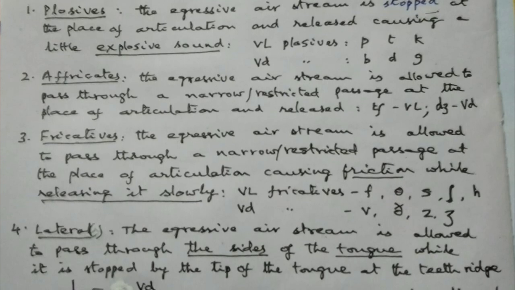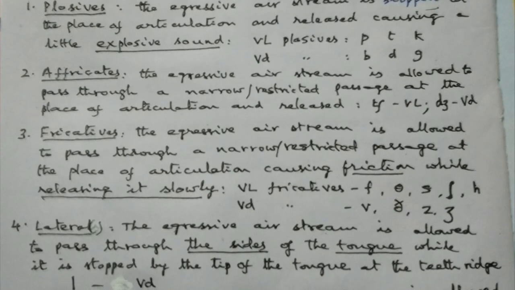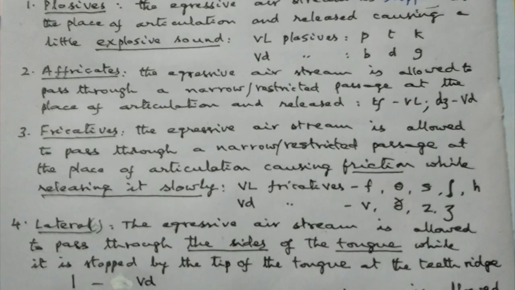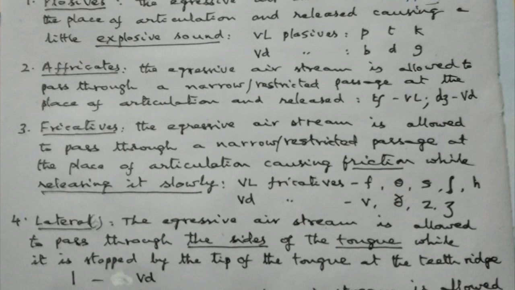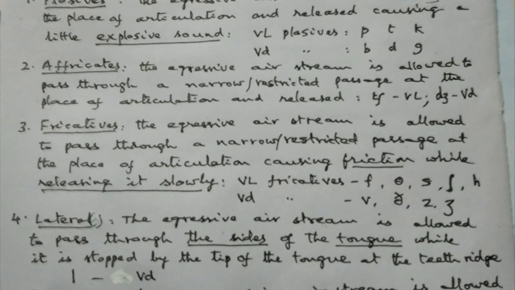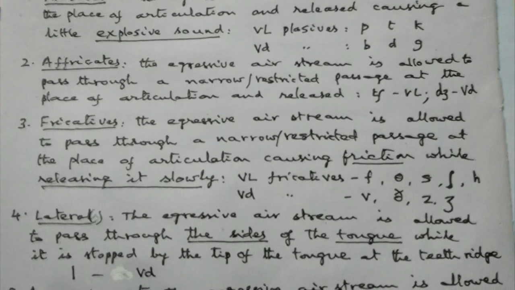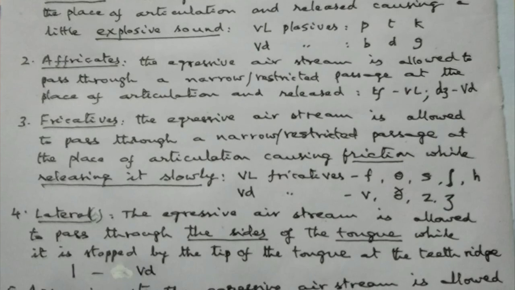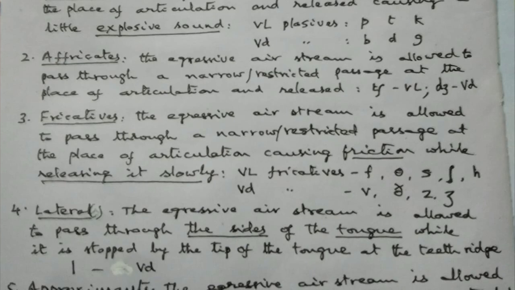Then fricatives. Here the egressive airstream is allowed to pass through a narrow restricted passage at the place of articulation, causing friction while releasing the airstream slowly. You have five voiceless fricatives.